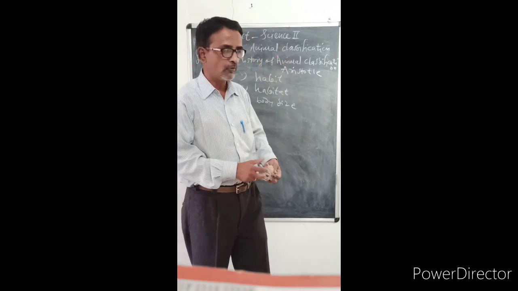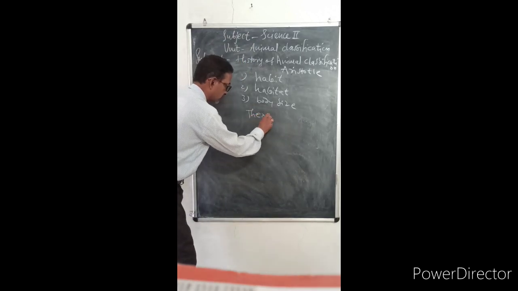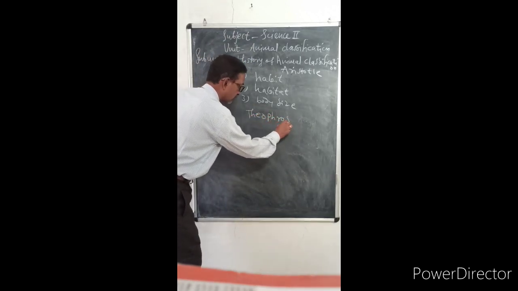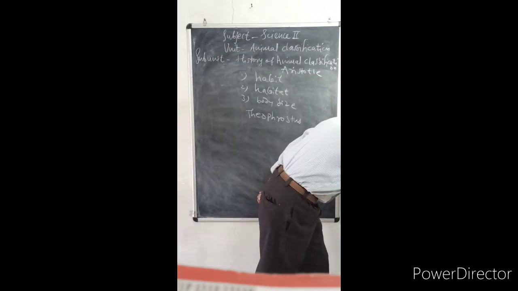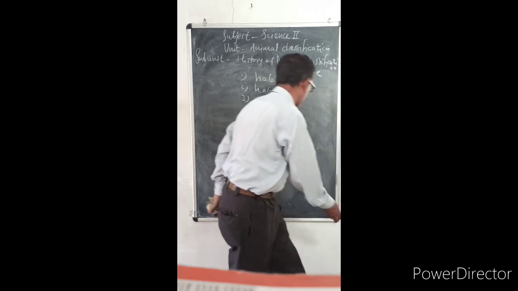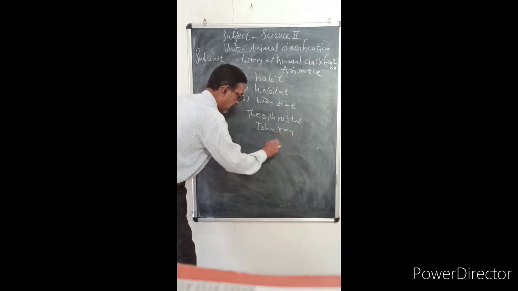Then the next attempt was made by Theophrastus, then John Ray and Linnaeus.